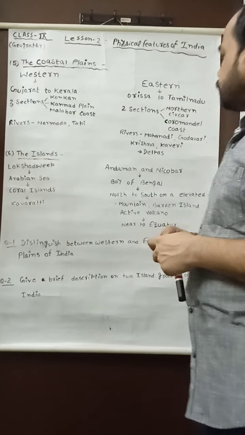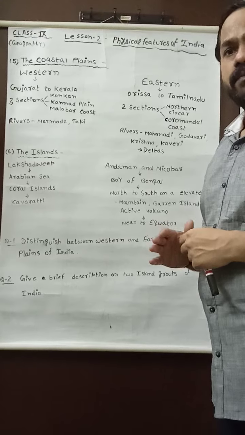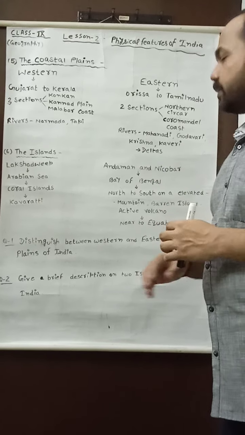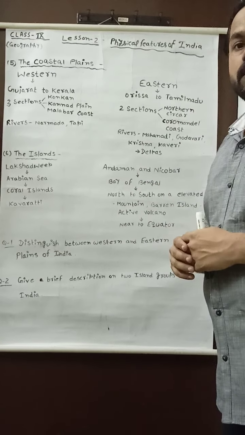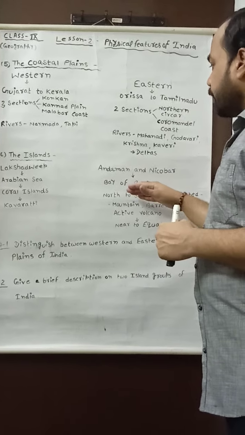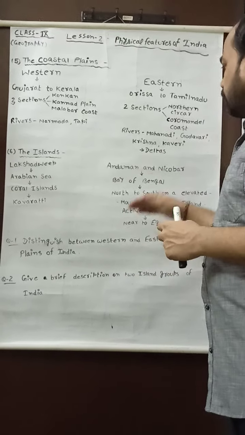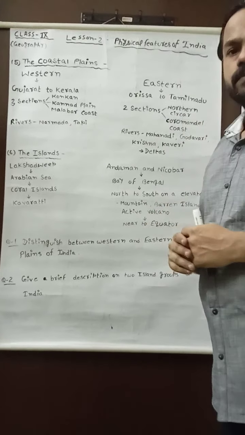Now I am coming to the Andaman and Nicobar Islands. As I have told you, the Andaman and Nicobar Islands are located on the Bay of Bengal. If we see the location of Andaman and Nicobar, we find its extent from north to south.